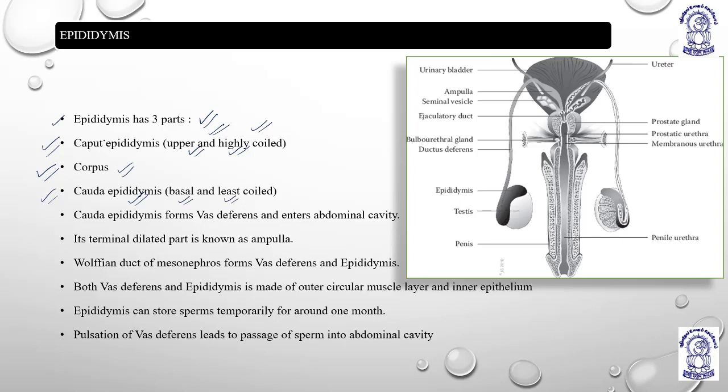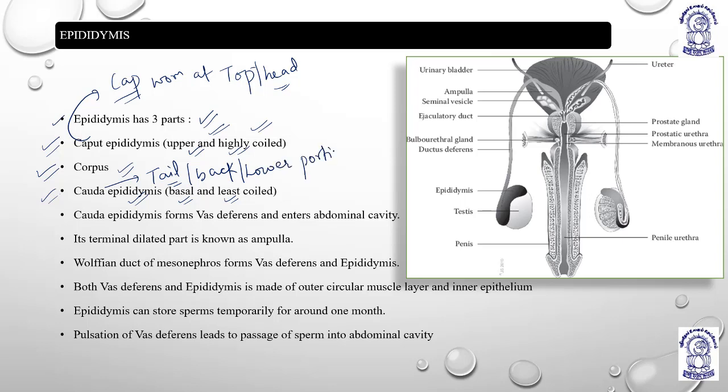So caput, you remember, a cap is worn at the top, the head. Cauda means tail, at the back or the lower portion, and corpus is at the middle.